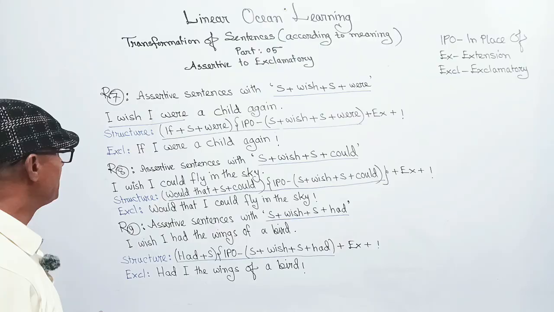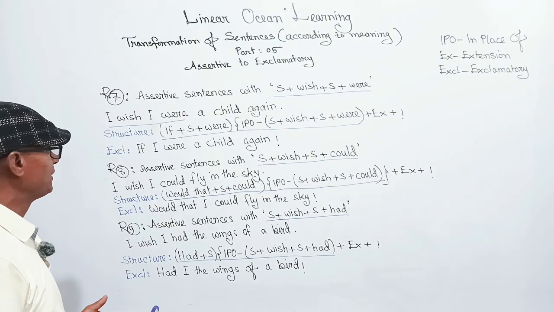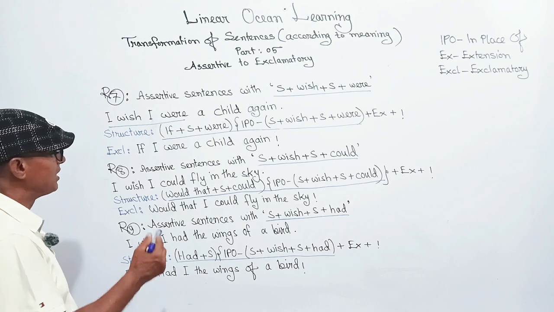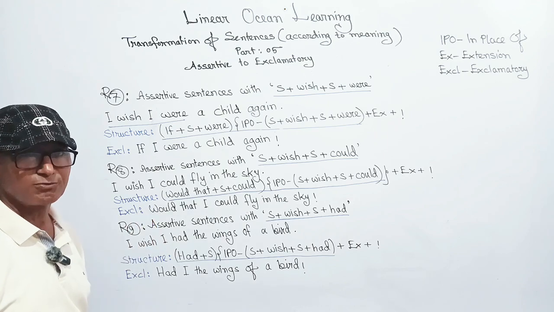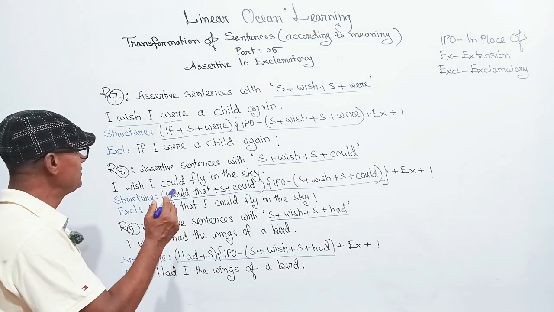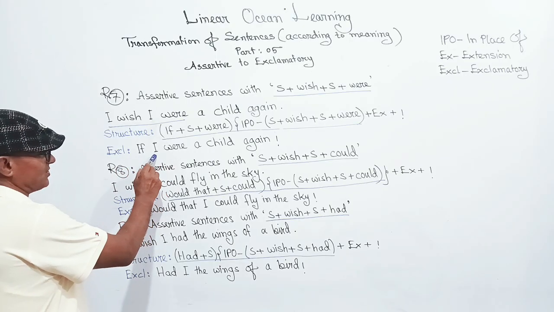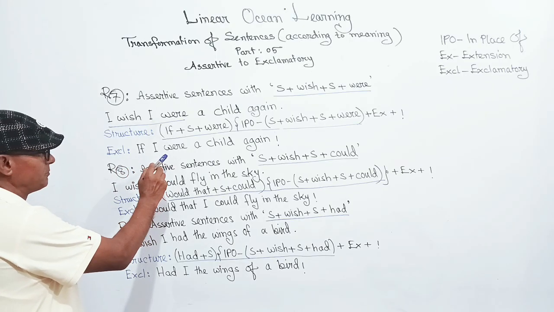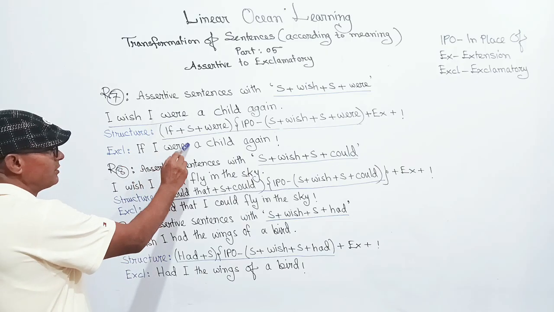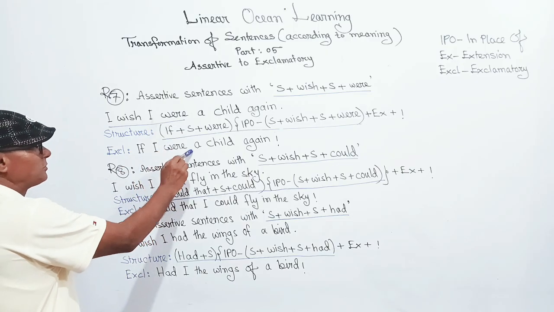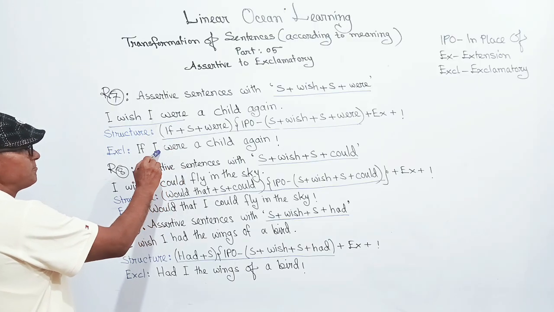I'm a grown-up man, not a child, and it's not possible for me to be a child again. That's why it's were after subject I. It is called past subjunctive mood.